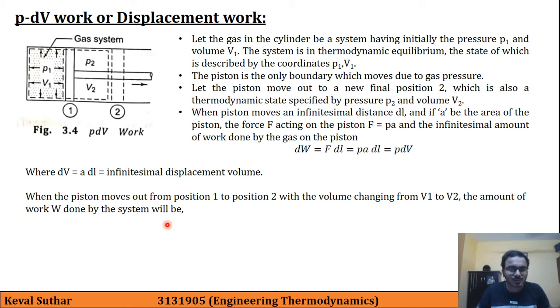When the piston moves out from position 1 to position 2 with volume changing from V1 to V2, the amount of work done is given by this formula. So here we have done nothing but integration. The formula was dW is equal to P into dV. So if we integrate this, then W12 is equal to integration from V1 to V2 of P into dV.